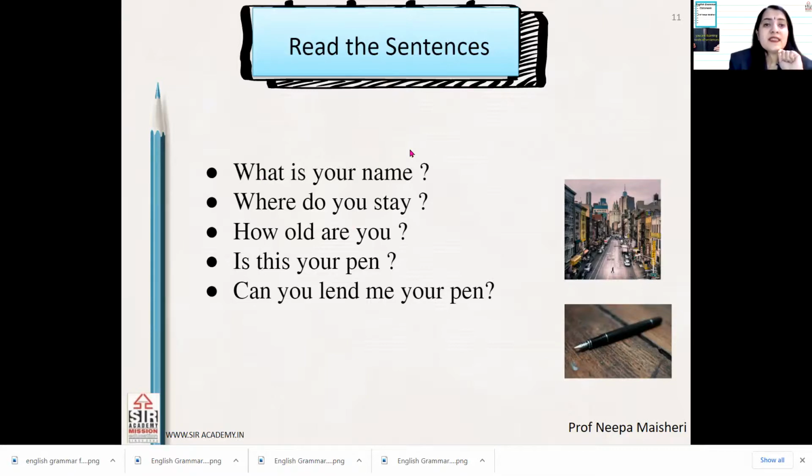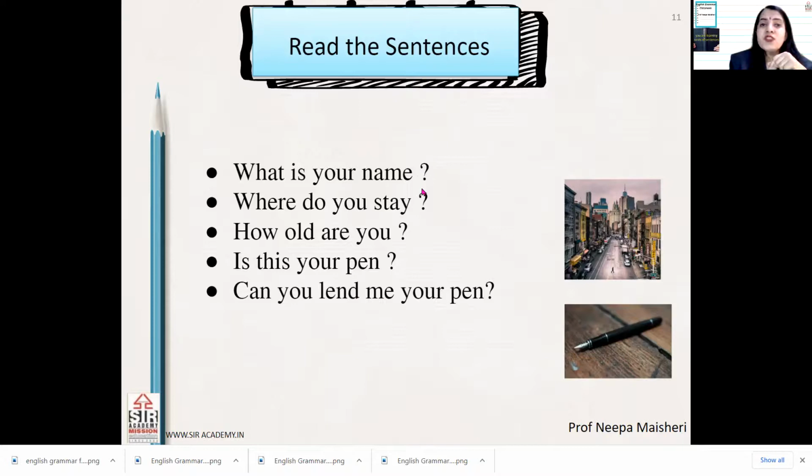Okay. And second thing, what are these indicating? ये क्या indicate करता है? What I am doing over here? Yes, very good. I am asking you a question. Okay, so you all must have guessed it right. Which kind of sentences are these? Yes, these are all interrogative sentences.